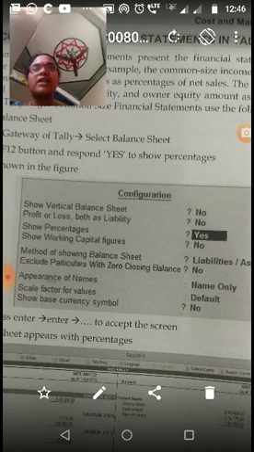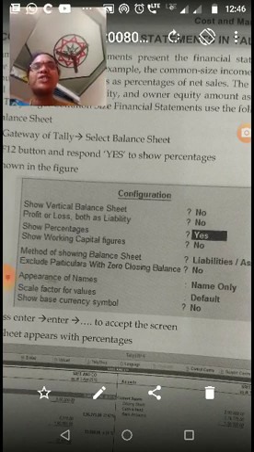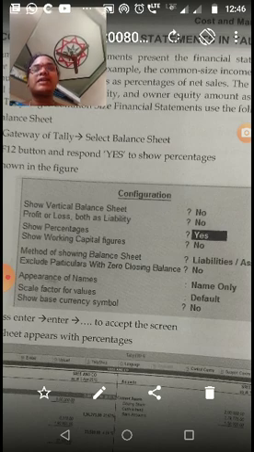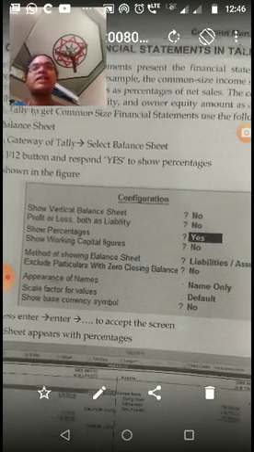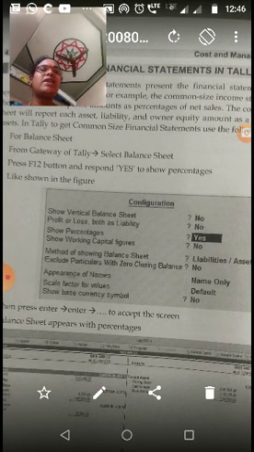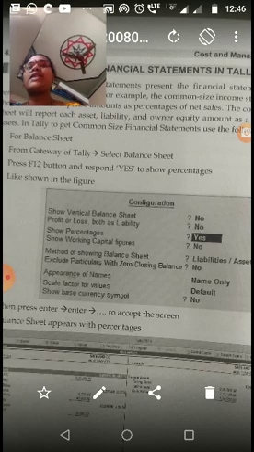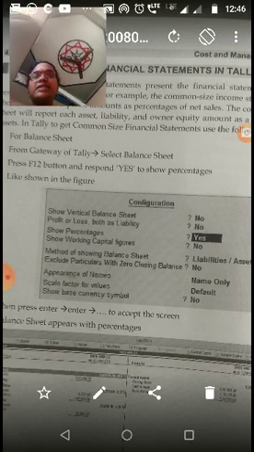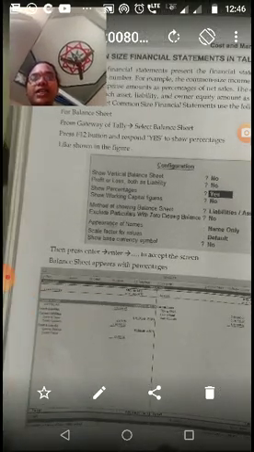Show vertical balance sheet, here no option. Profit and loss both as liability, no option. Show percentage, give yes option. Method of showing balance sheet, assets and liabilities. So you fill up all these columns, then press enter to accept this screen. Next, the balance sheet appears with percentages.